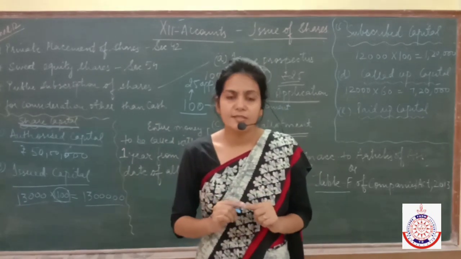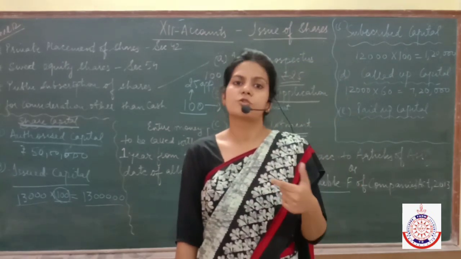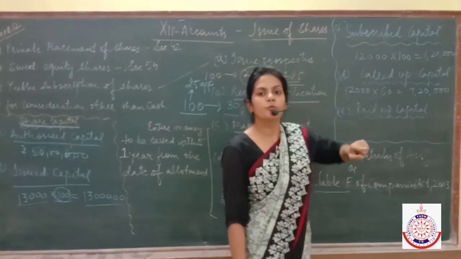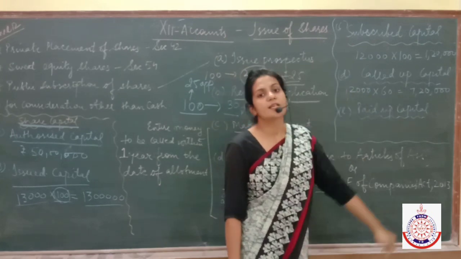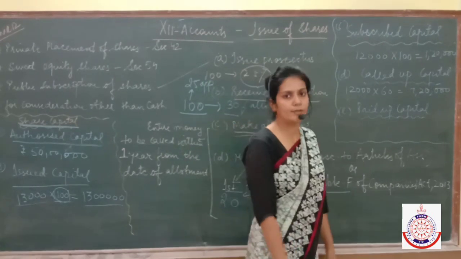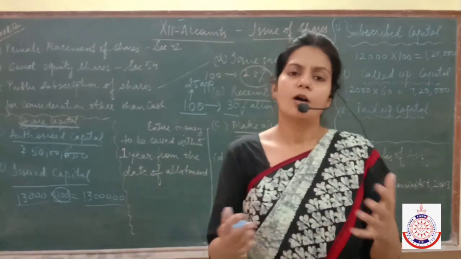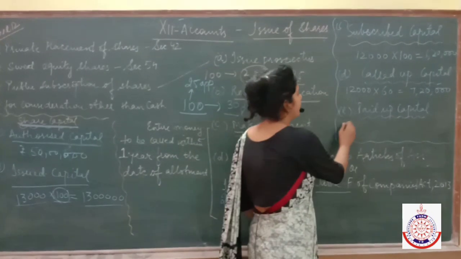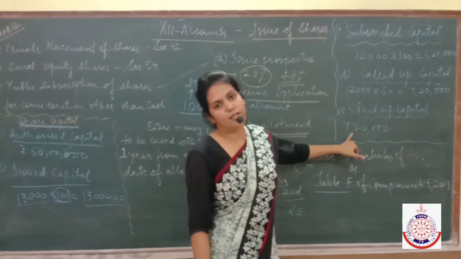So called up capital means the part of the value of the share which you have asked the shareholders to give you. Here the value of a share is 100. You have asked the shareholders to give you rupees 60 and they have purchased 12,000 shares. So 12,000 into 60 means 7,20,000 becomes the called up capital. Now suppose all the shareholders have paid the whole amount, means you called for 7,20,000 and they have given you 7,20,000 complete. So this becomes paid up capital.